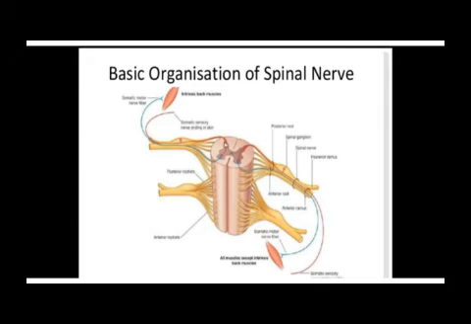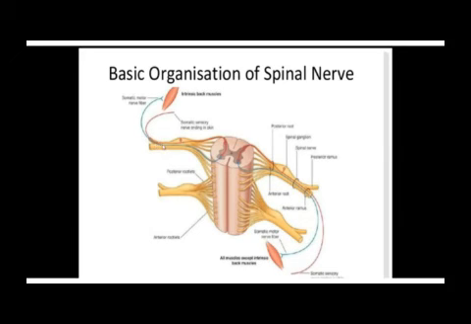And remember, the posterior horn has sensory neurons. And an anterior root, whose neurons are going to go to the anterior horn. And anterior horn, remember, it has motor neurons. So these sensory neurons enter the